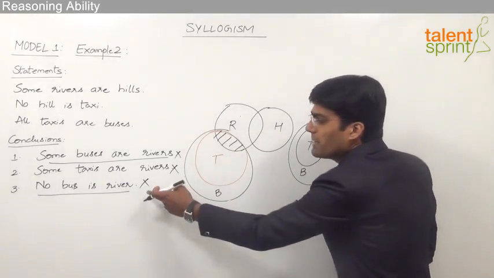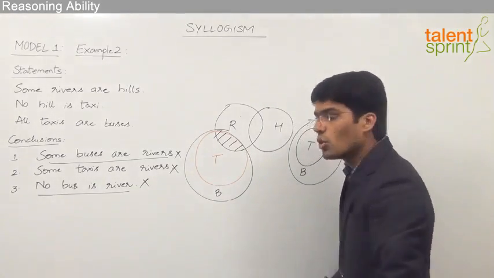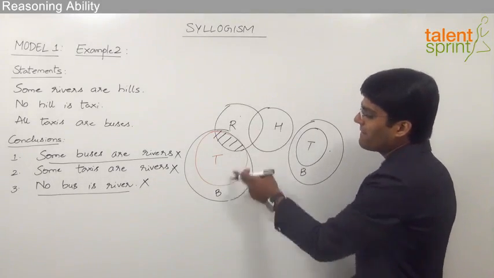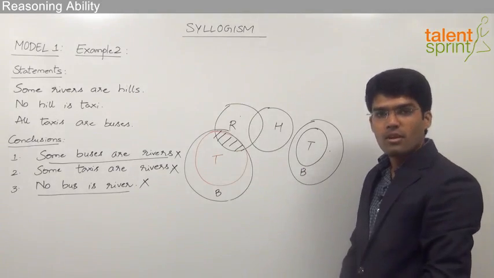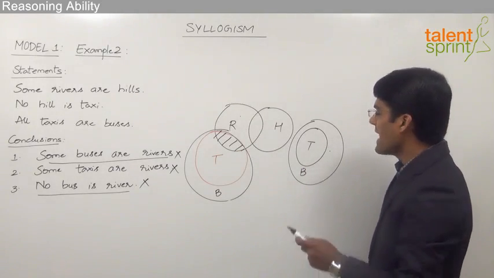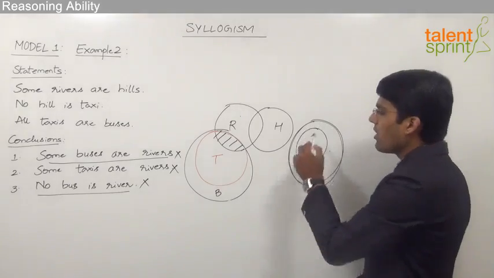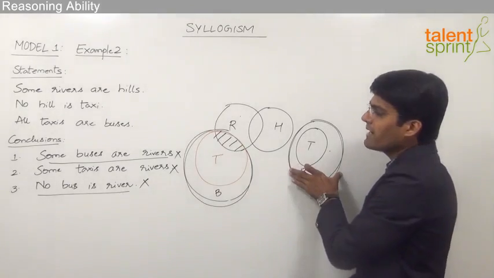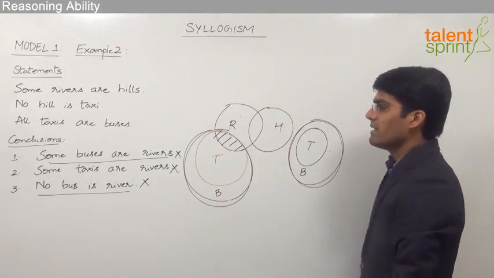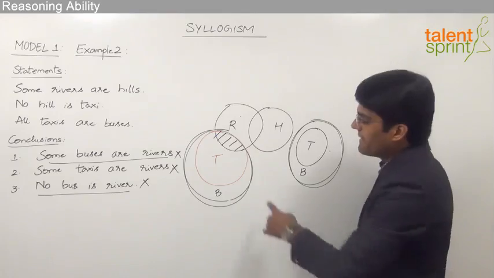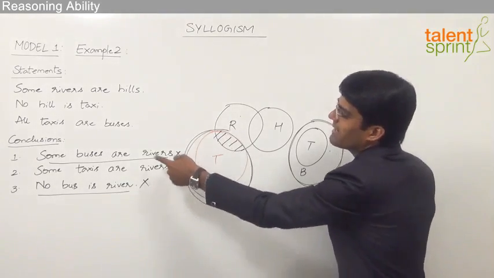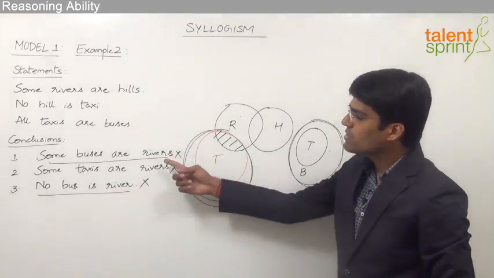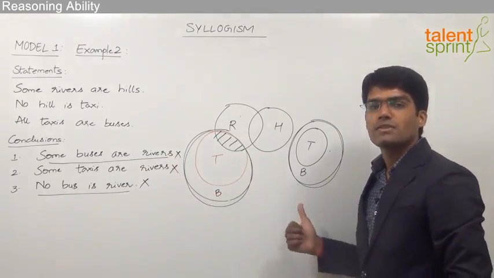But if we go for the complementary pair, that is the third conclusion, no bus is river, we find that no bus is river is true in the basic diagram, but it fails in the second diagram. So we very well understand that the buses can either be taken as shown here or as shown in the second case. So if we take the buses to be this one, we find that one of the conclusions is true, that is no bus is river is true. But if we take the buses as shown here, we find that some buses are rivers is true. So we can say that either conclusion 1 or conclusion number 3 has to be true.